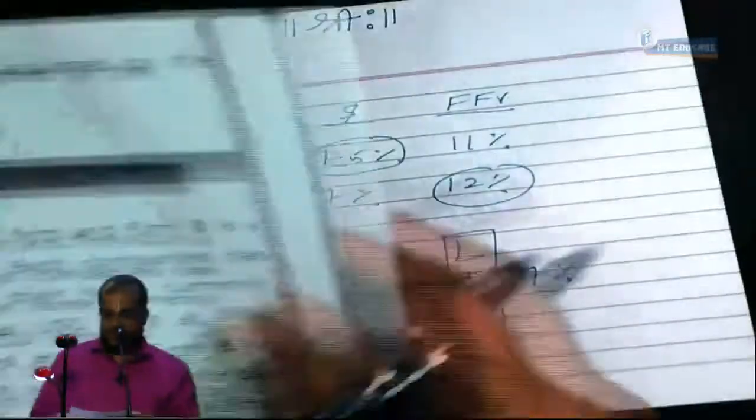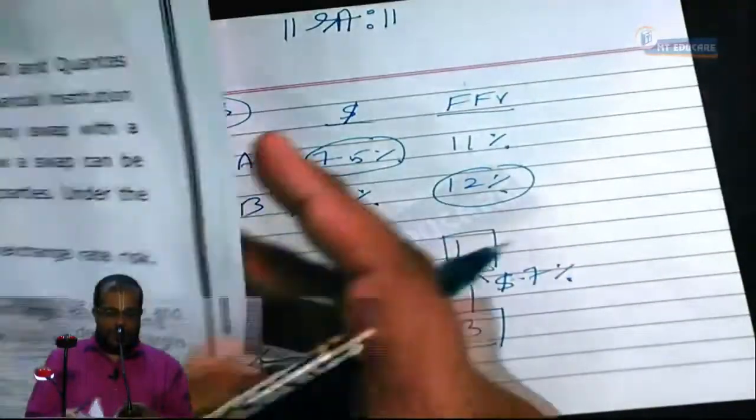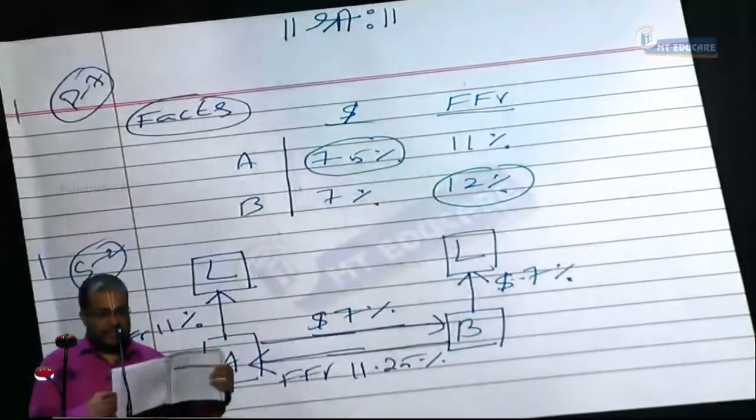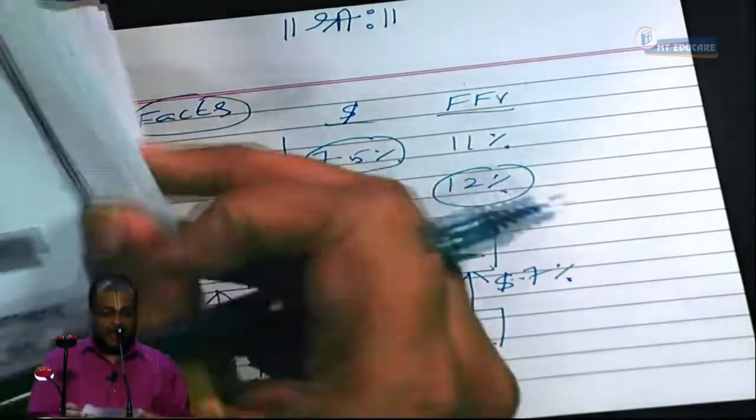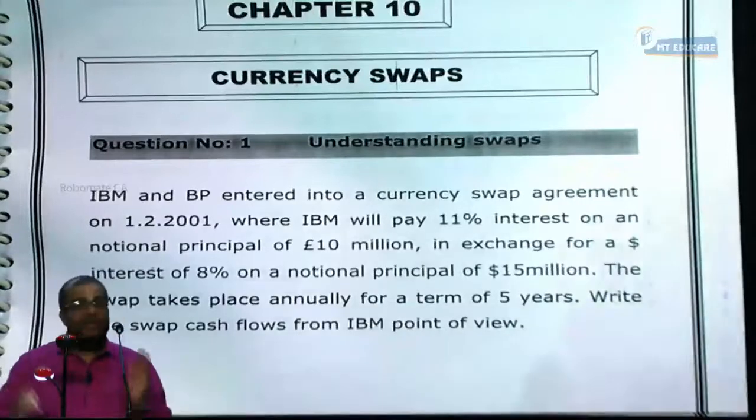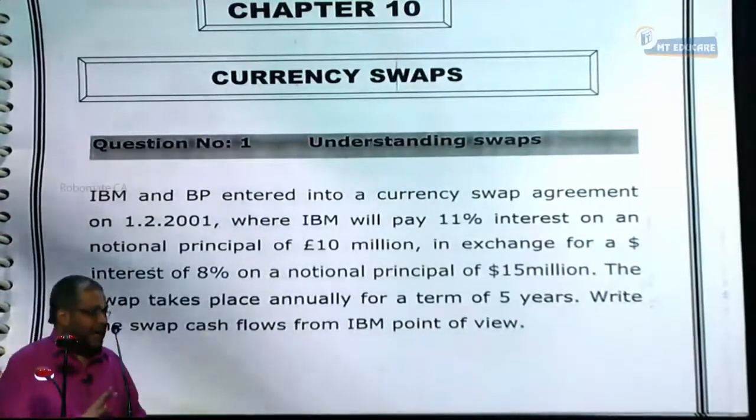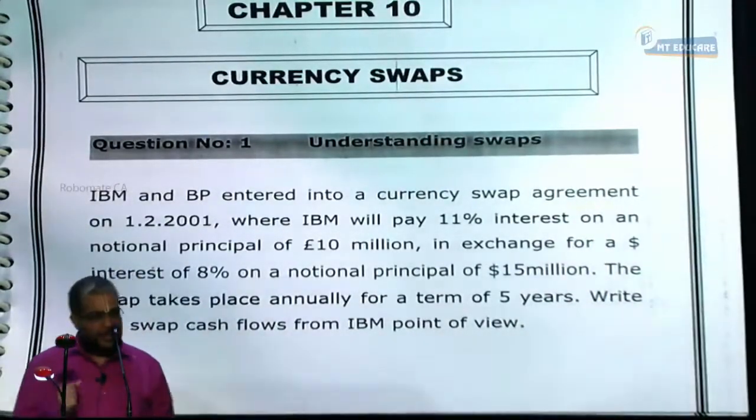Okay, now see. Question number 7 is the next sum. Question number 8 is the last sum we are going to do in currency swap. Before that, let me give a background which is already discussed. Let us continue once again.